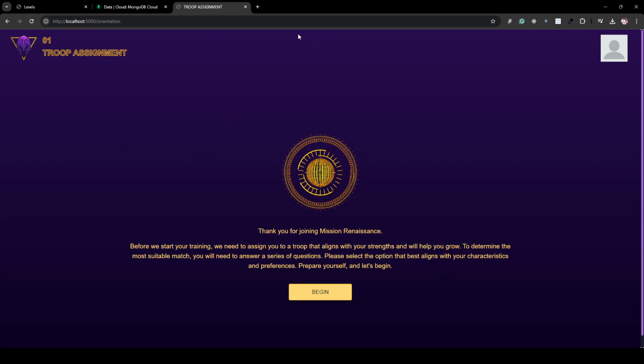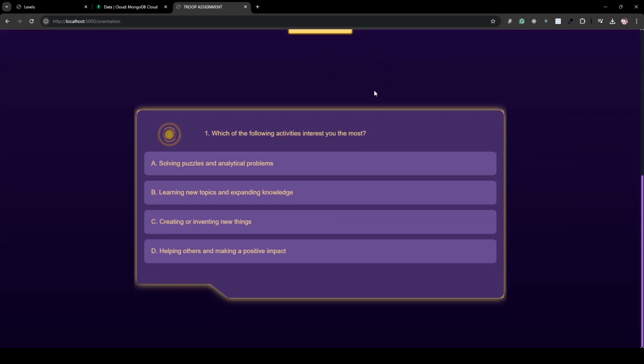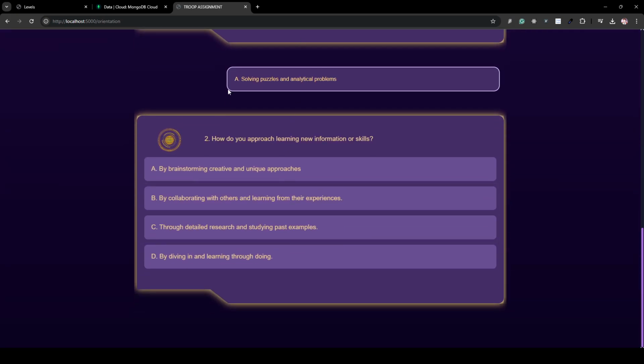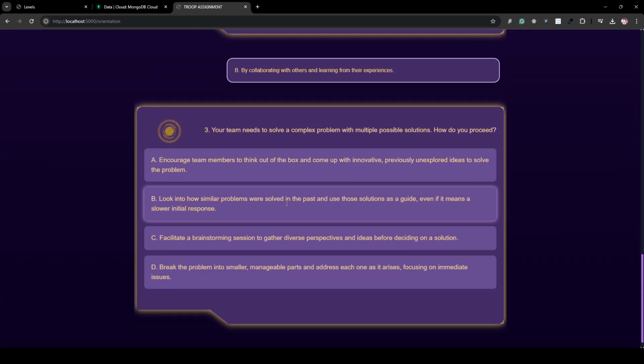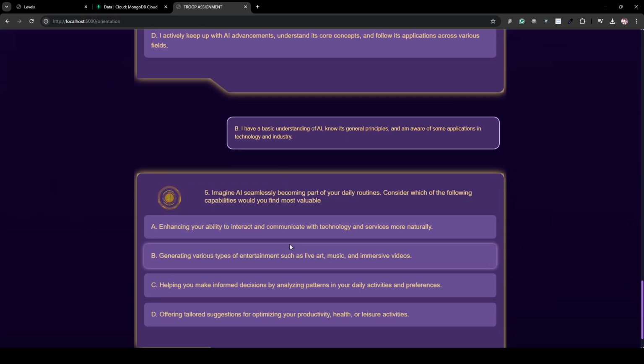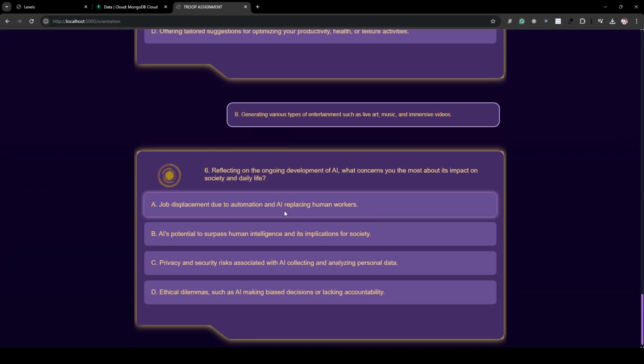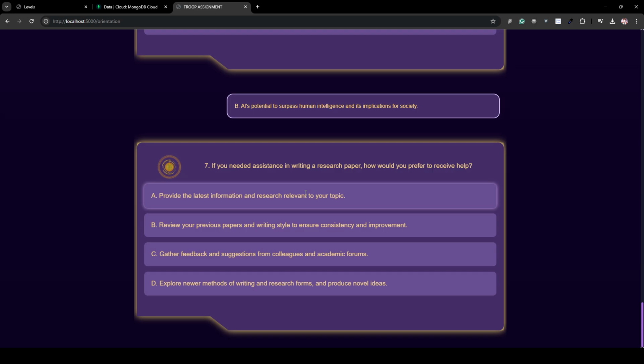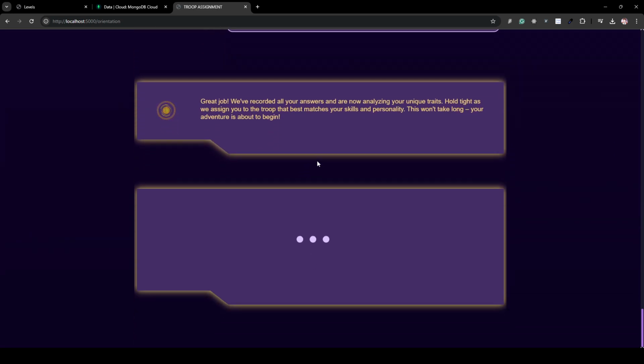So in level one, we are assigning students a troop based on the way they work, their understanding of AI, and their past knowledge of AI. So this is a chatbot style. Once I begin it, I will have different questions which relate to my interests and my activities. So, which of the following activities interest you, and so on. And I can keep going. There are maybe 7 or 8 questions. And once I do all of them, my group will be automatically assigned using AI.